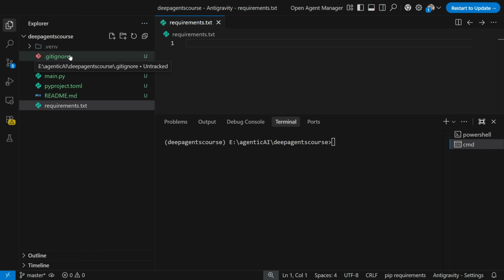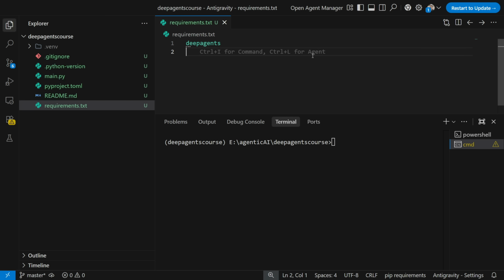And I will go ahead and write all the packages that I require in order to create a basic deep agent. So the first library I'll be requiring is deep agents. Now this deep agent is a kind of standalone library for building agents that can tackle complex multi-step tasks. This entire deep agent is built on LangGraph. It is basically inspired from Claude Code, Manus, and deep research that is available in OpenAI, all those kind of features. So this deep agents is completely built on LangGraph.